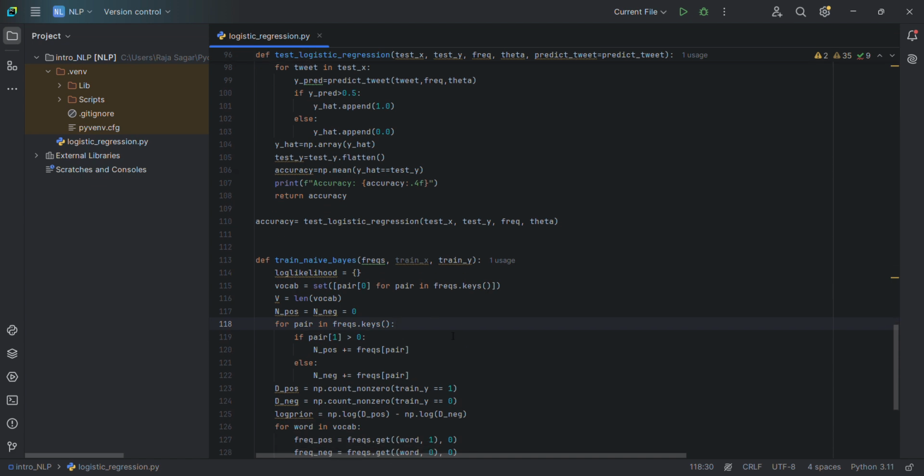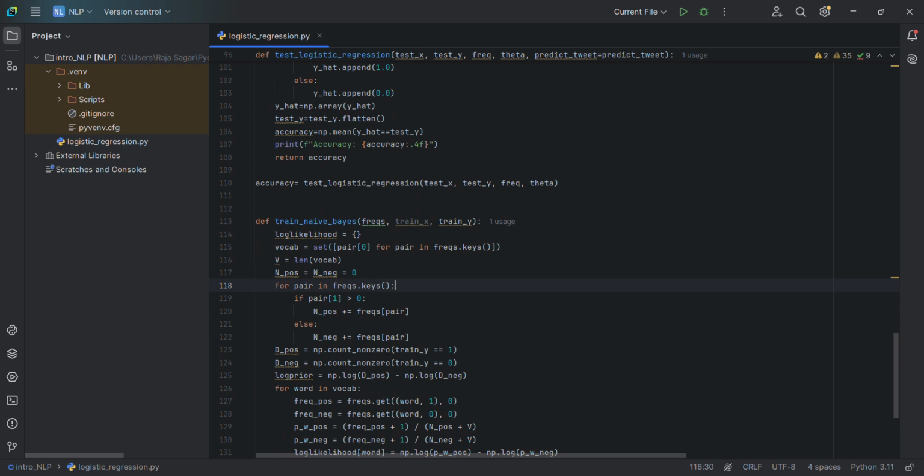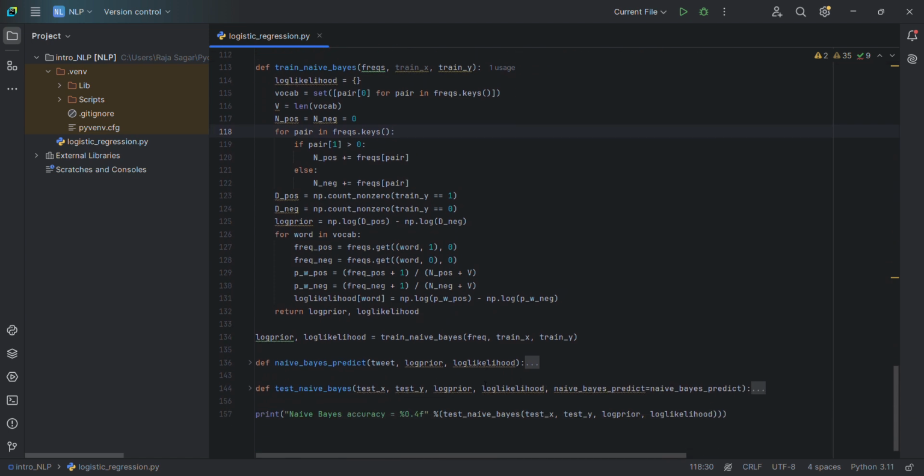We can get this using log prior values. Using log likelihood, we can find the probability of a word in positive tweets compared to negative tweets, and log prior is the log of the ratio of the probability of positive tweets to negative tweets. This is very useful when the data set is imbalanced. Finally, by summing up log prior and log likelihood, we get a value between minus infinity and plus infinity.